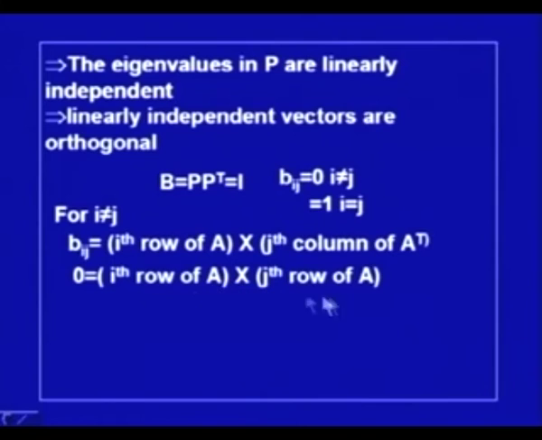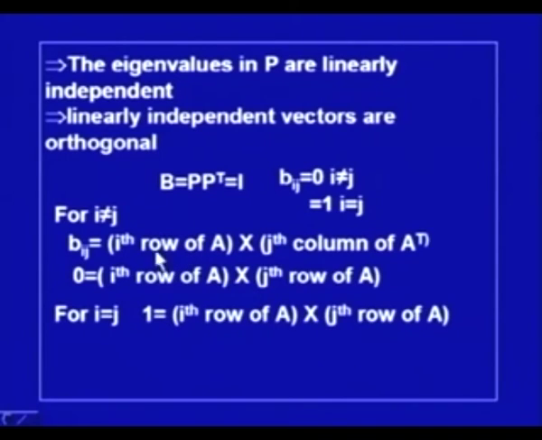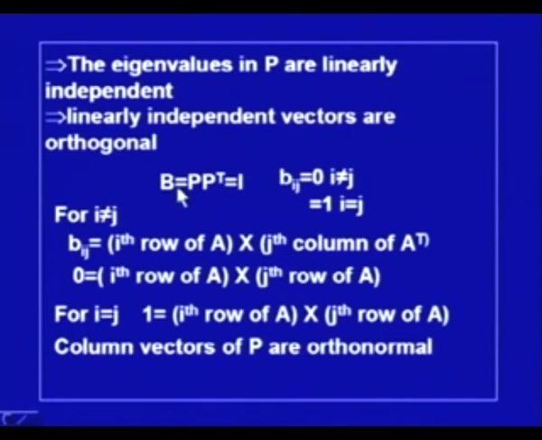So, two rows are multiplied, and this is equal to 0 when i and j are distinct, because they are independent vectors. So, this is going to be 0 when i and j are distinct, and when i is equal to j, then the ith vector is multiplied by the ith vector, that means two identical vectors are multiplied, and this has to be equal to 1, because our claim is that B is an orthonormal matrix.